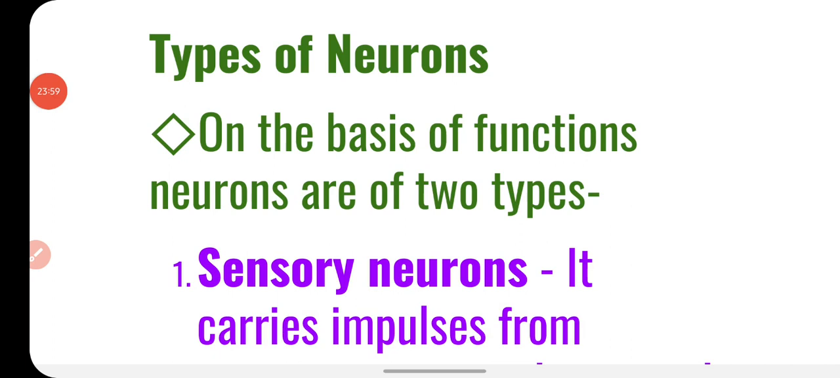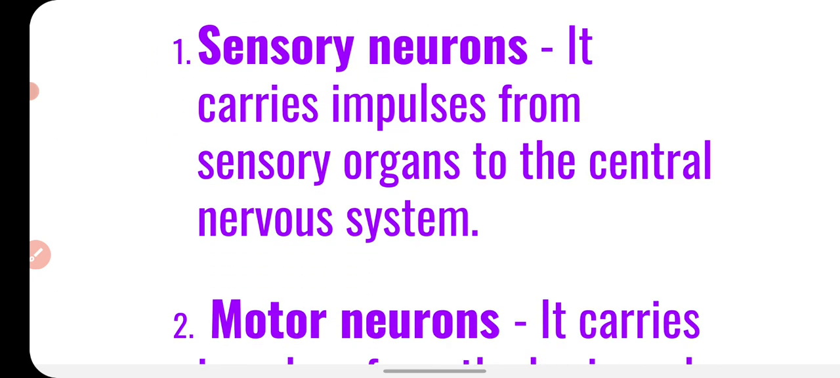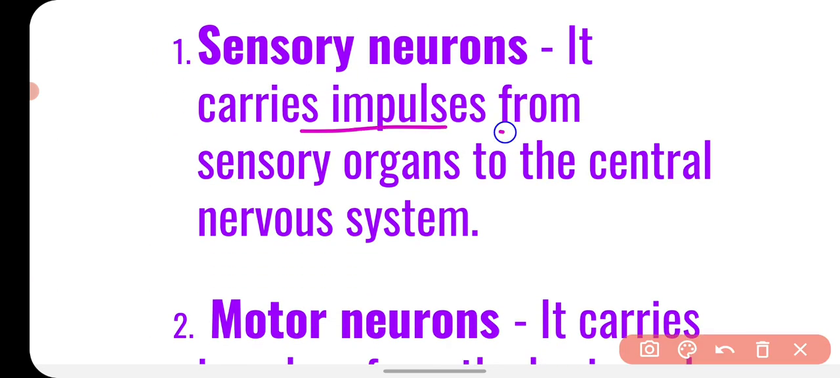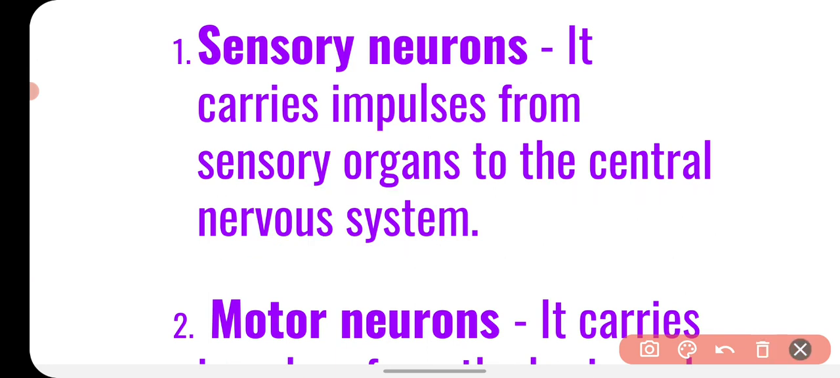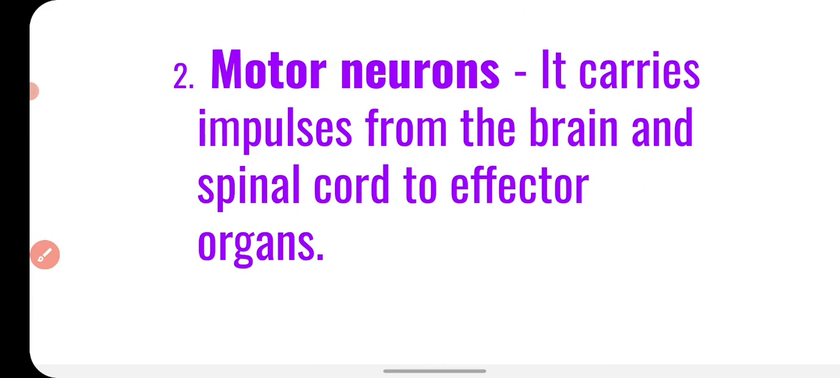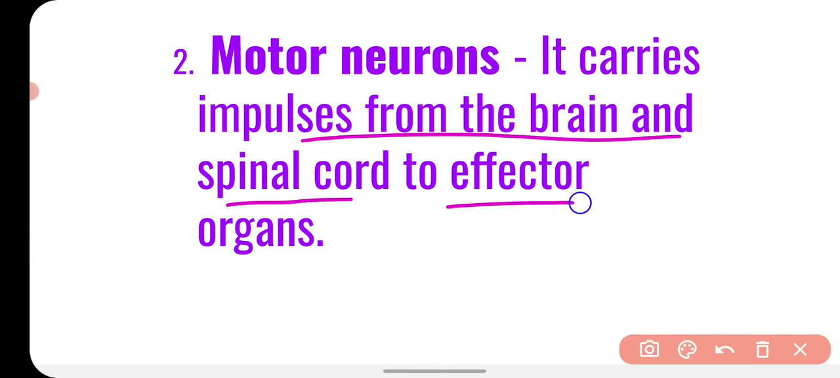Now we will talk about the types of neurons. On the basis of the functions, neurons are of two types. The first one is sensory neurons. They carry impulses from sensory organs to the central nervous system, that is the brain and the spinal cord. And the second type of neurons are called motor neurons. They carry the impulses from the brain and the spinal cord to the effector organ.